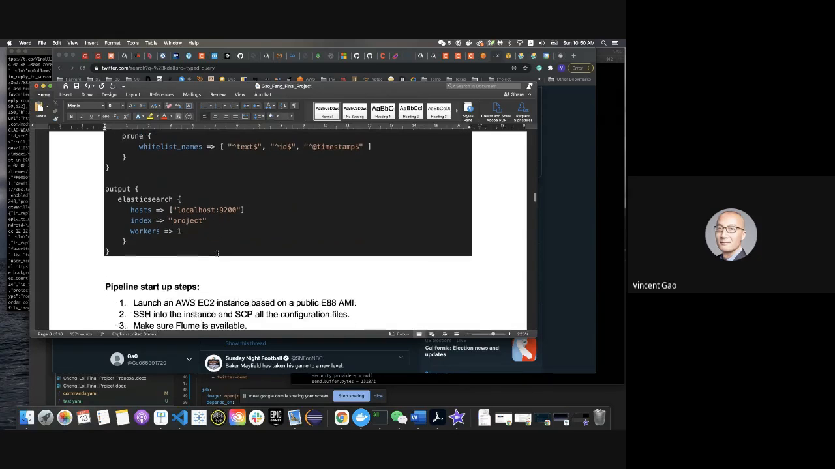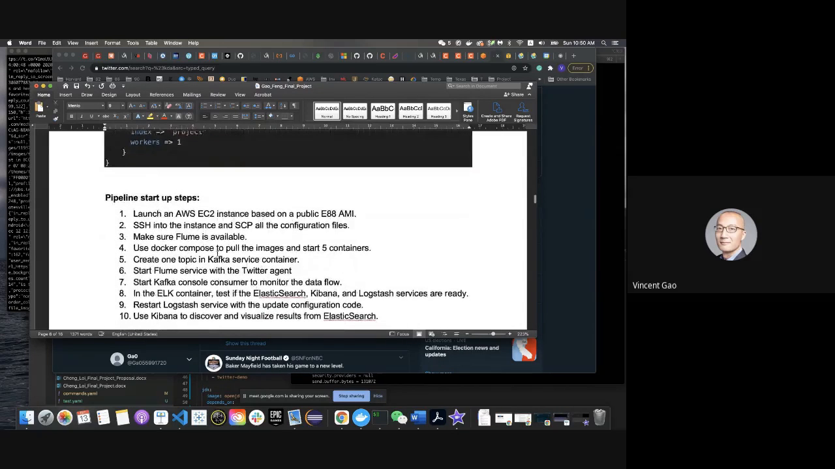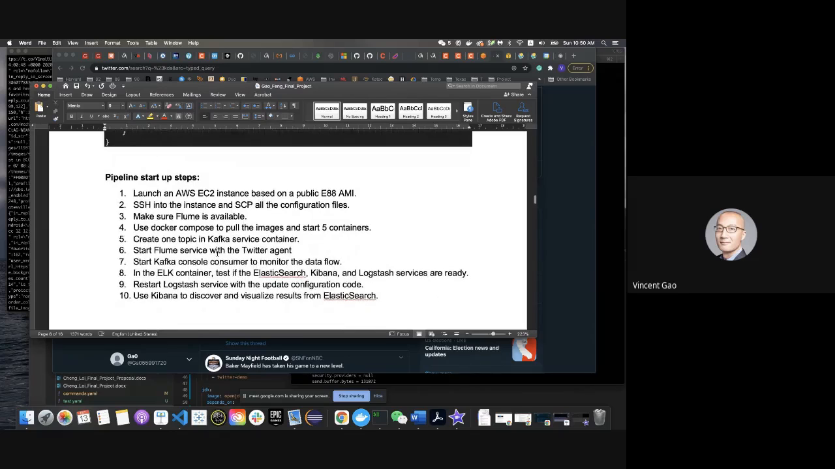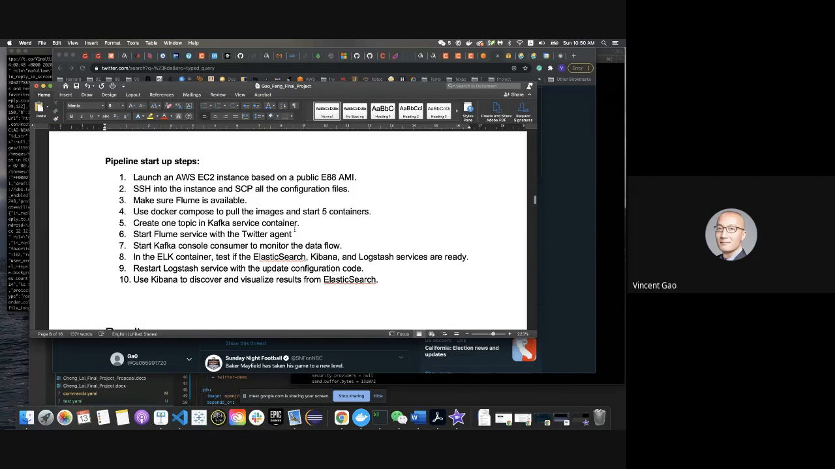So the startup steps for this pipeline, I'll start with an EC2 instance based on the public E88 AMI. I'll log into that instance and copy all the configuration files. Make sure Flume is available and start the containers using Docker Compose to pull the images, start 5 containers.